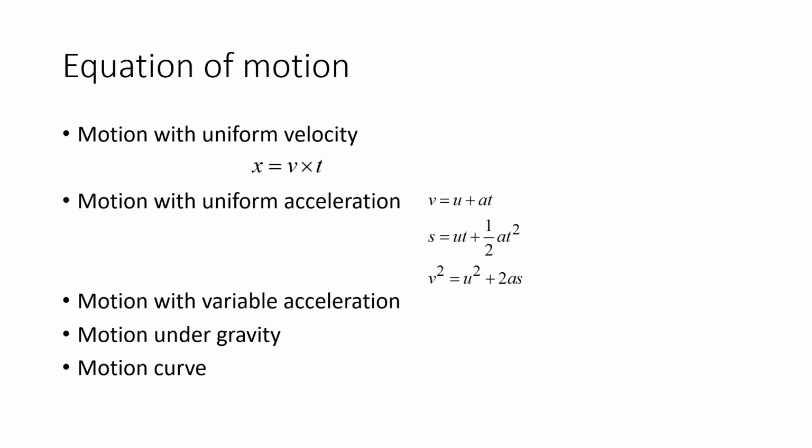Next we will see the equations of motion. So motion with uniform velocity, x is equal to velocity into time. Then motion with uniform acceleration. So we have three equations. v is equal to u plus at, s is equal to ut plus half at square, and v square is equal to u square plus 2as.